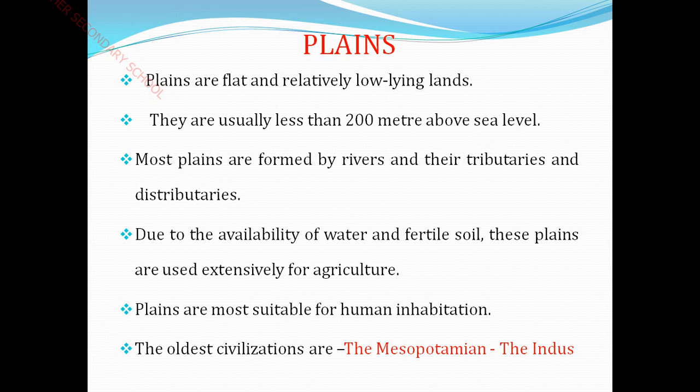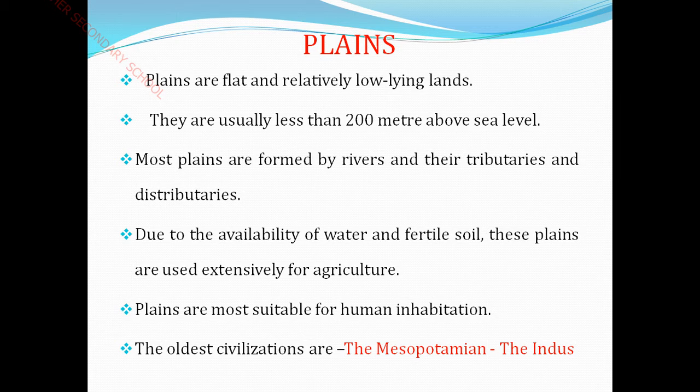And plains are most suitable for human inhabitation. What is the meaning of inhabitation, children? Inhabitation, countable and uncountable, plural inhabitations, we can say: the act of inhabiting or the state of being inhabited, including a place of dwelling, residence, etc. So plains are most suitable for humans to stay in a place.